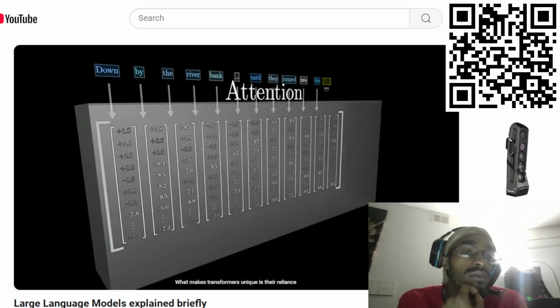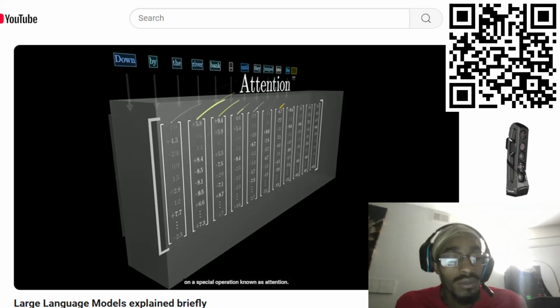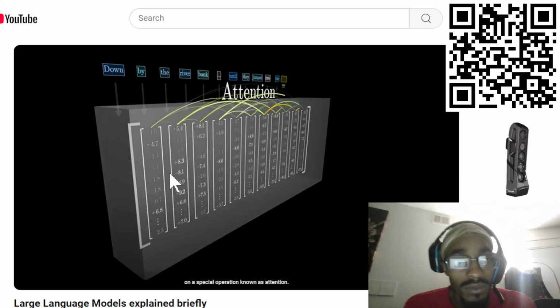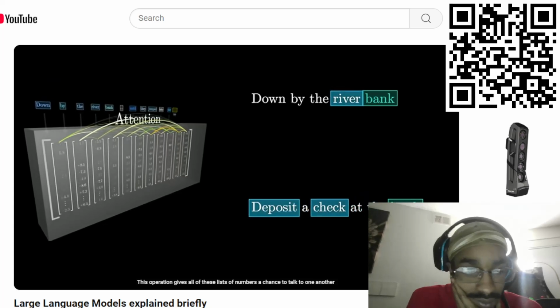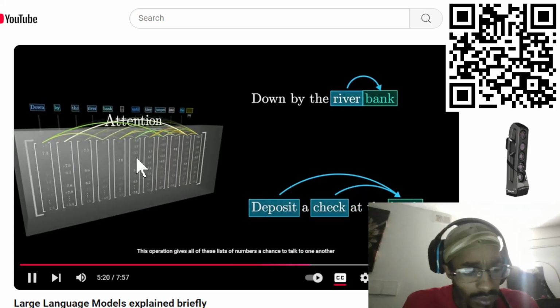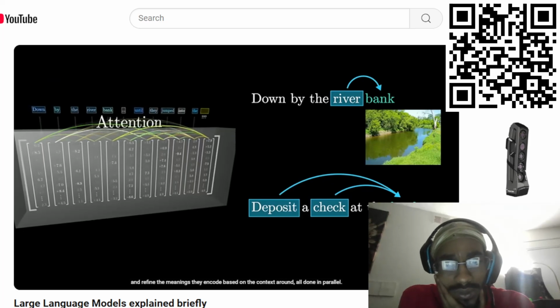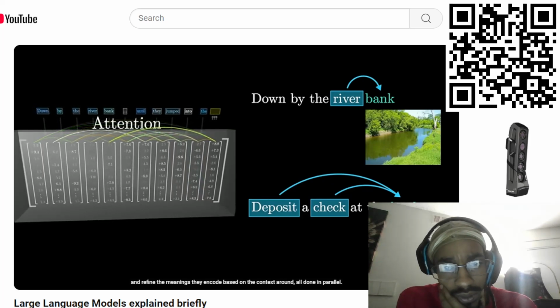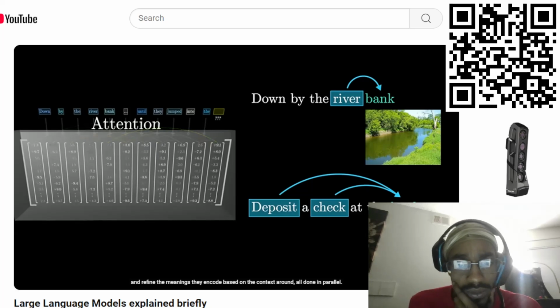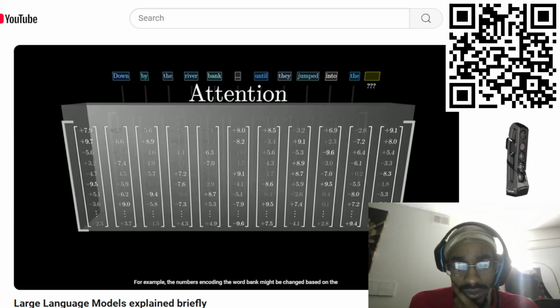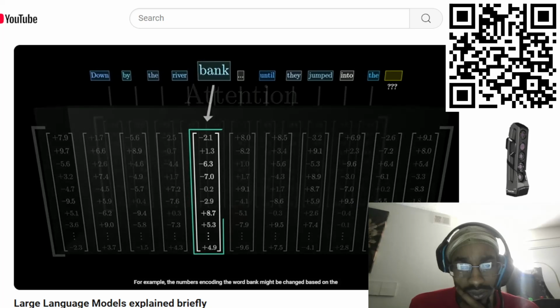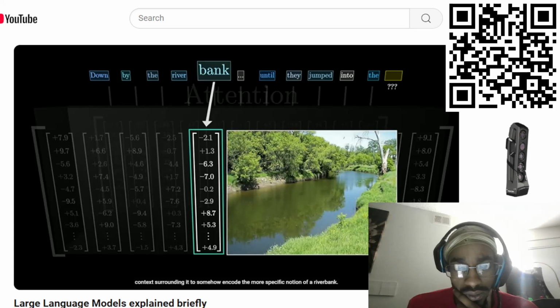What makes transformers unique is their reliance on a special operation known as attention. This operation gives all of these lists of numbers a chance to talk to one another and refine the meanings that they encode based on the context around, all done in parallel. For example, the numbers encoding the word bank might be changed based on the context surrounding it to somehow encode the more specific notion of a riverbank.